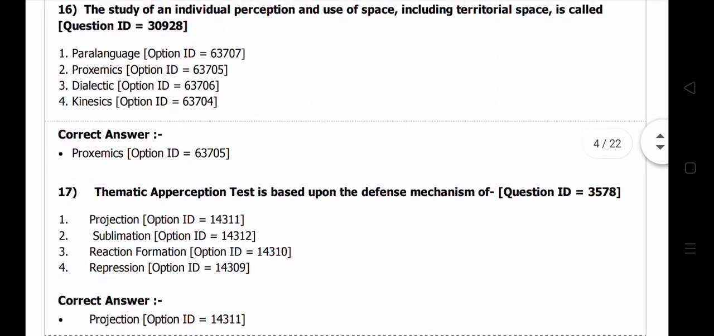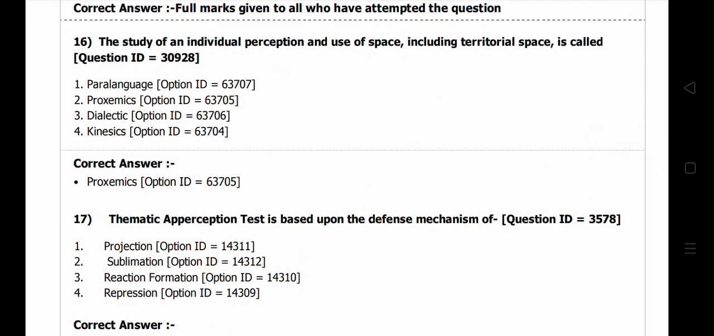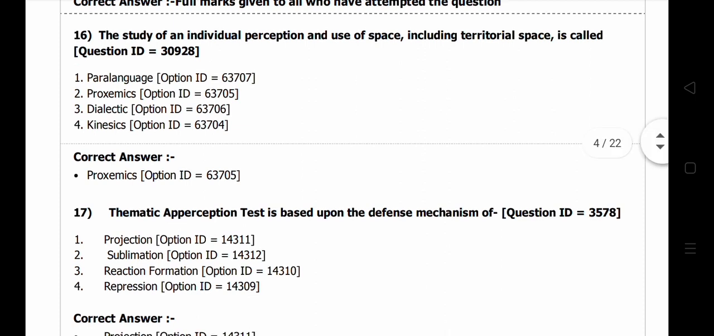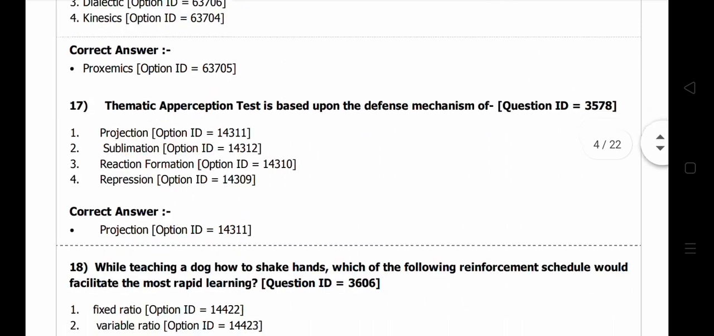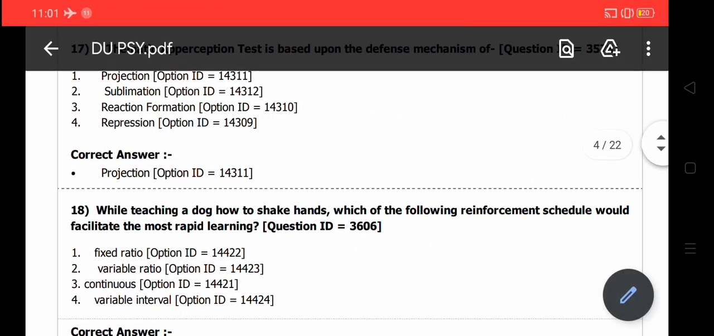proxemics is one kind of study of individual perception and proximity. It is a topic related to personal space. Generally we study this topic in social psychology, also applied social psychology. So we will move into the next question, thematic apperception test.